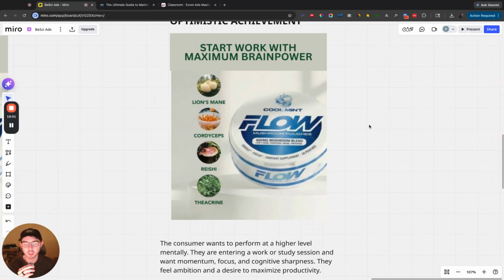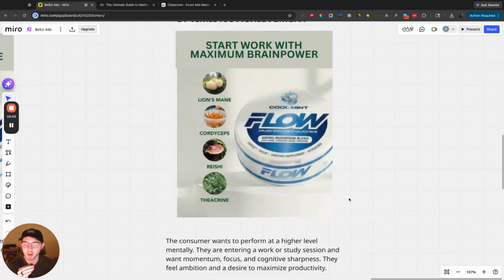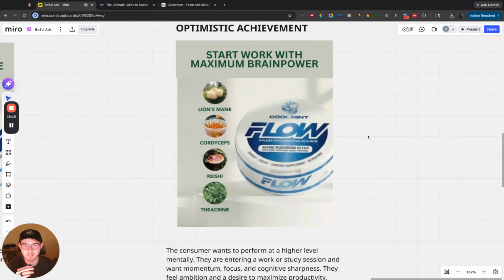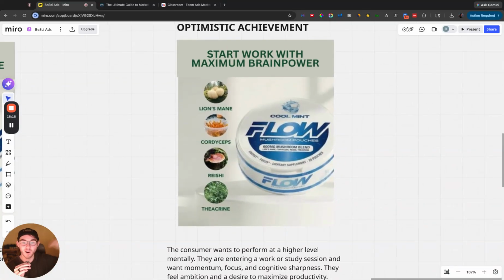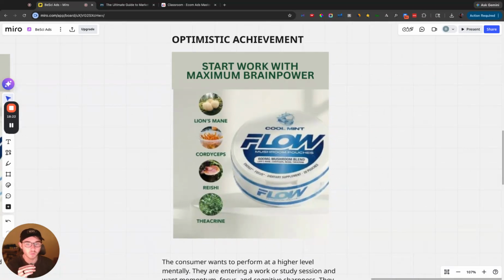And so the consumer wants to perform at a higher level mentally. They're entering work. They're about to get into a study session. They want momentum, focus. They want to feel sharp, and they want to feel ambitious, and to have maintenance of that ambition and a desire to maximize productivity. So this is very pro focus maxing, if you want to call it that. Start work with maximum brain power. That's great. That's really good.